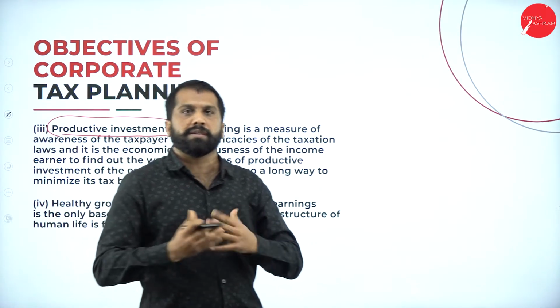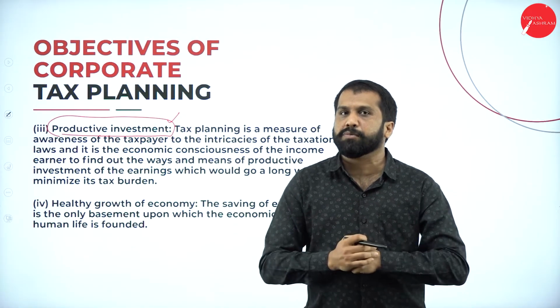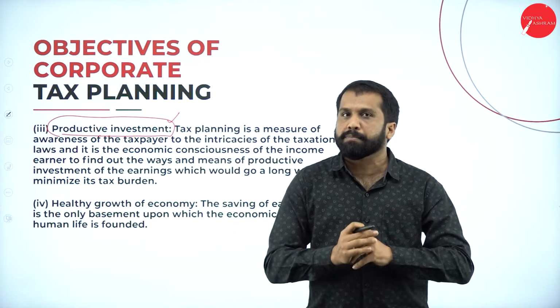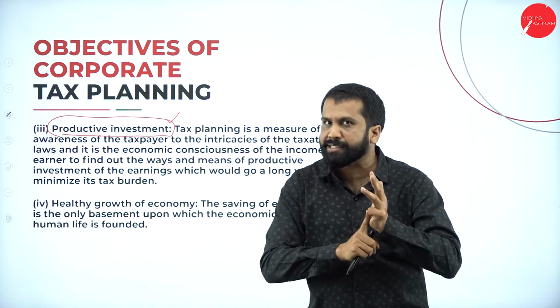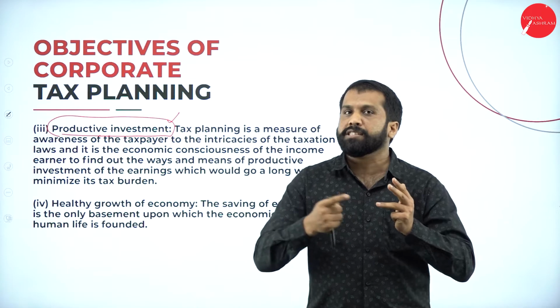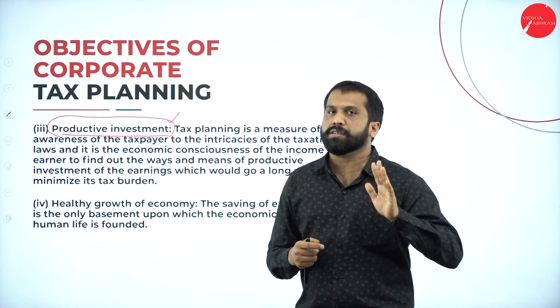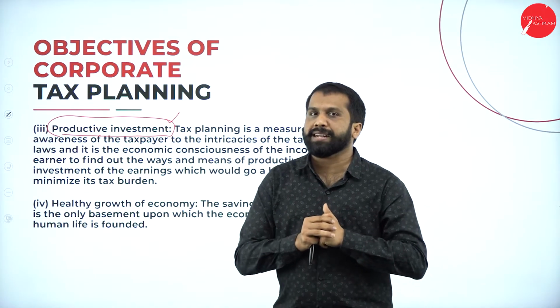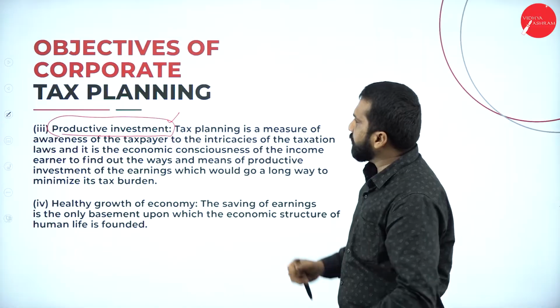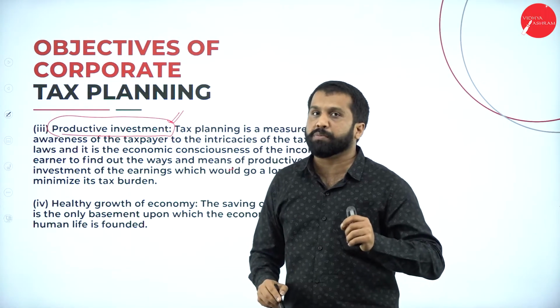Now we are good. Yeah, still we are young, we can invest. After 60 years, what happens? We cannot work. But if you have invested in NSC, you can save your tax, as well as after 60 years, every month you will get a minimum amount. So those are the things you have to plan. It is the right time to plan actually. So those are called your tax planning. That is nothing but productive investment.